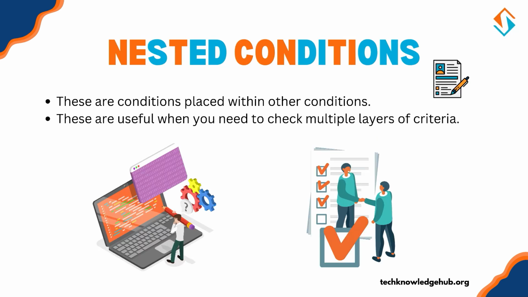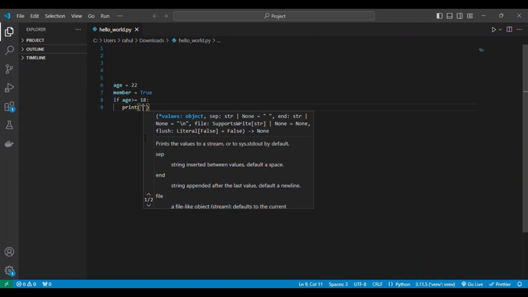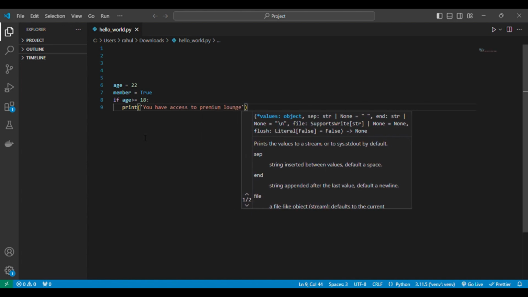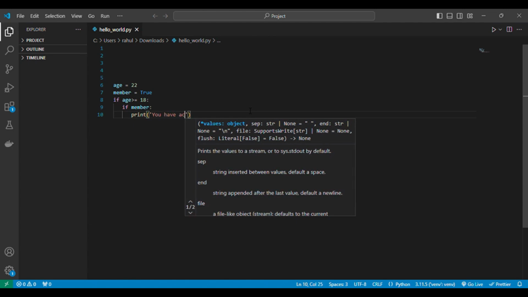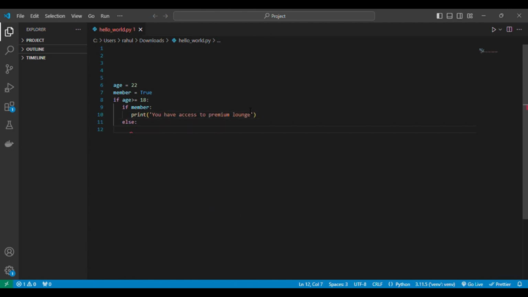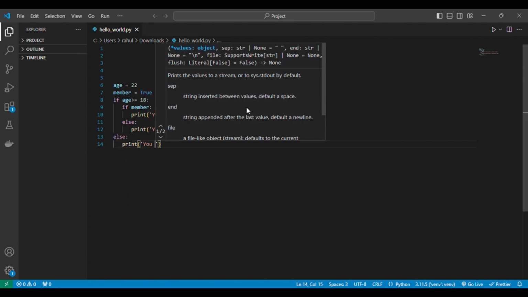Now let's talk about nested conditions. These are conditions placed within other conditions. Nested conditions are useful when you need to check multiple layers of criteria. For example, let's say we're building a simple program to check a user's age and their membership status. Age equals 22, member equals true. If age greater than or equal to 18, if he is a member, then print you have access to the premium lounge. Else print you have access to the general area. Else print you are not allowed access.